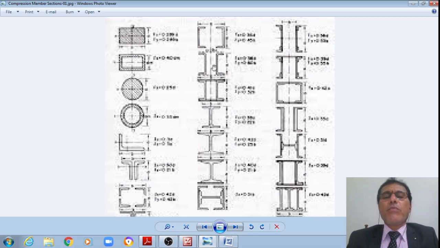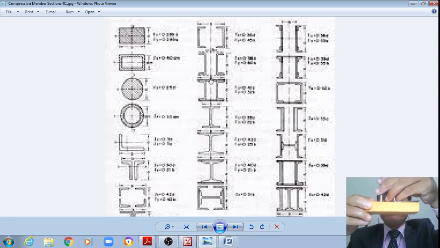If somewhat more moment of inertia is required, then we can put some spacing, or face them toward each other like this, either of these two. However, if still more moment of inertia or more area is required, then we may provide plates, one or two, but not more than two plates can be provided.